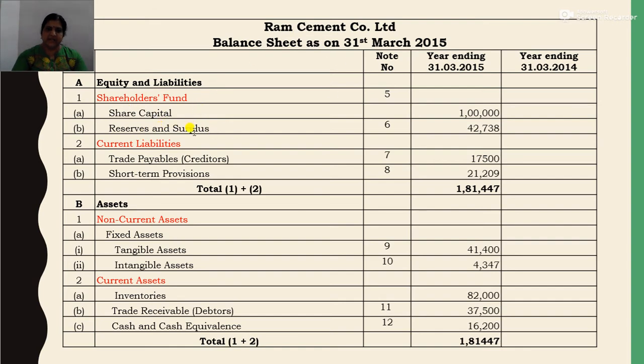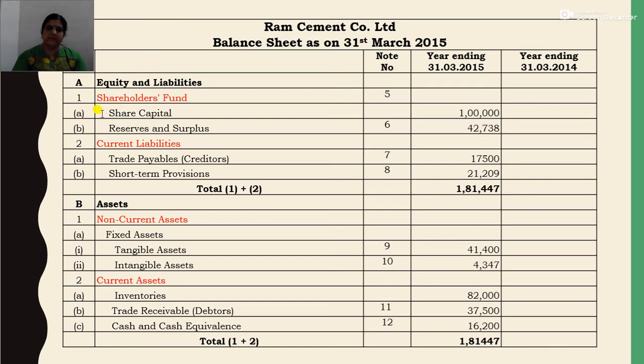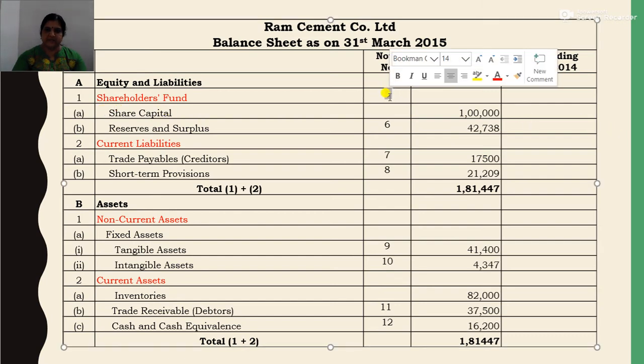Then share capital, that is as per note number 5. So we will see the note to accounts. This is note number 5, share capital. The details are given here: 10,000 equity shares of rupees 10 each, that is rupees 1 lakh. Now in the balance sheet, the only thing we will write is share capital, that is 1 lakh. So this is note 5 here.